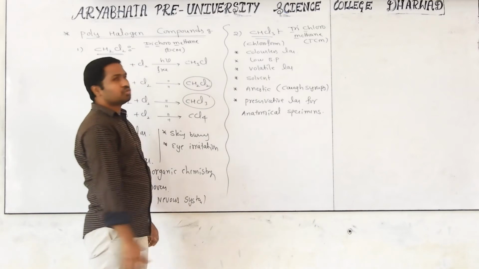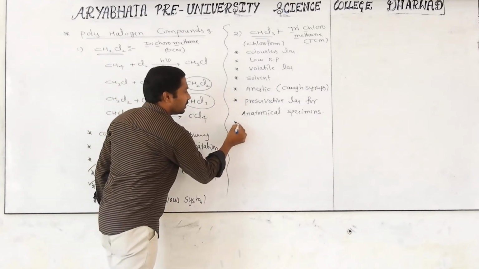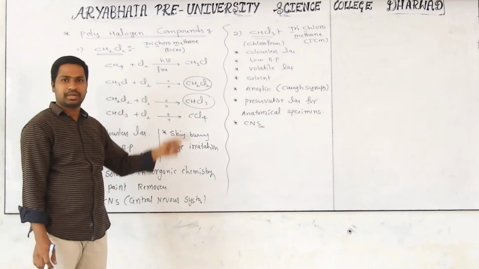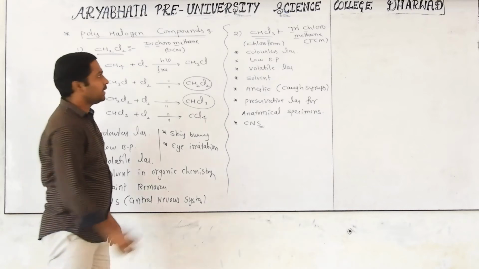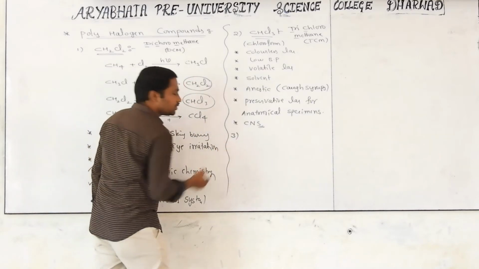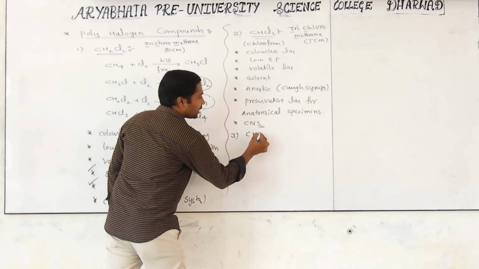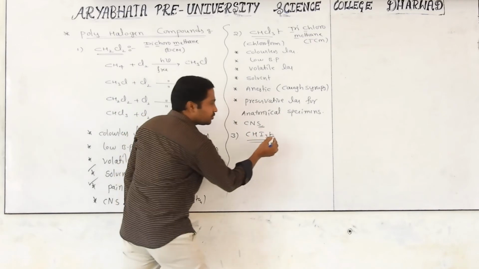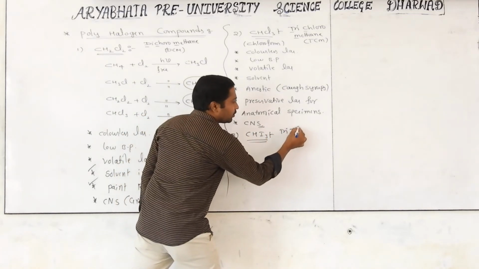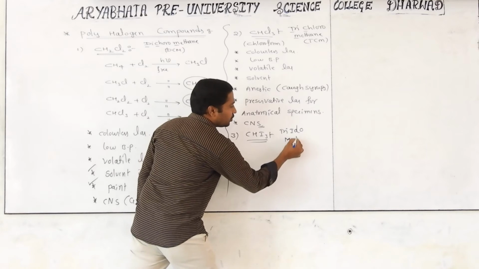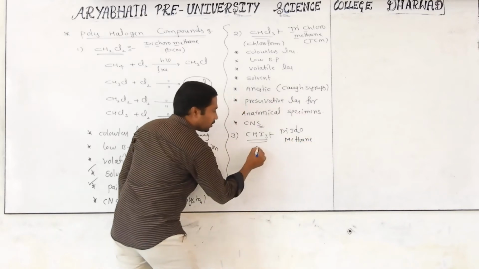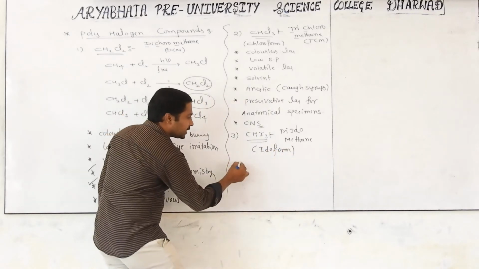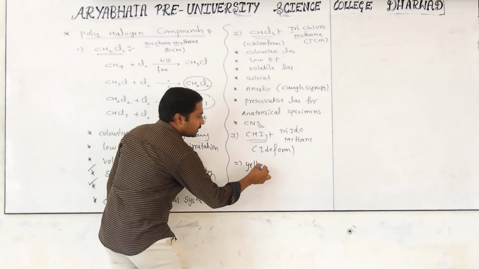We use it in so many ways. It also shows effect on the CNS, central nervous system. Definitely, if you breathe in much concentration, it causes lung problems. And we have to see one more halogen compound, CHI3. What is the name of CHI3? Instead of chlorine, we are introducing iodine. It is triiodomethane. It is also called iodoform. Iodoform is a yellow colored crystalline solid.